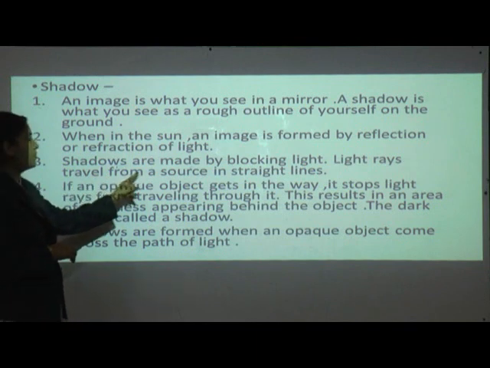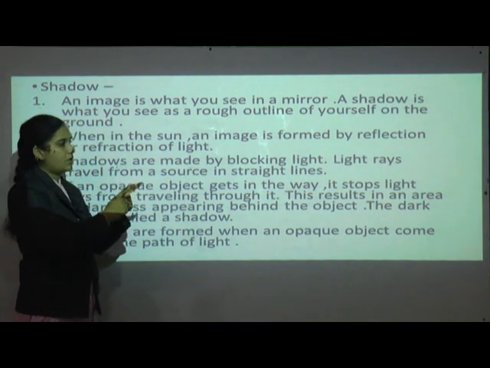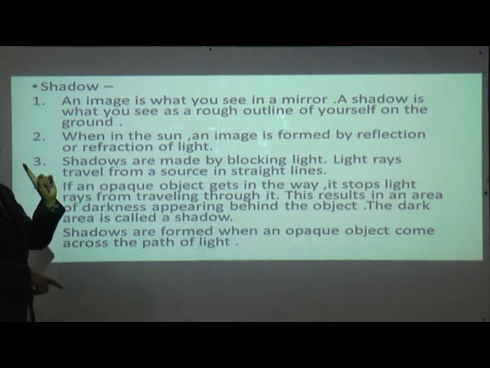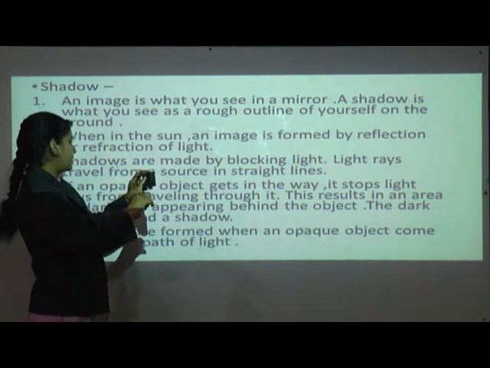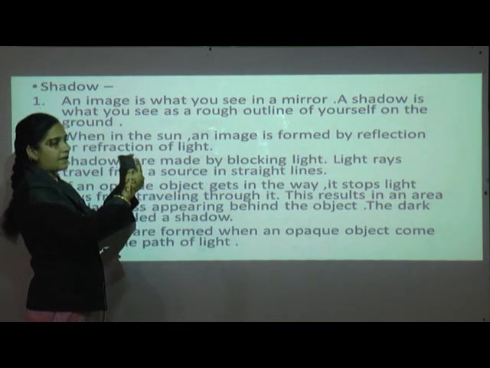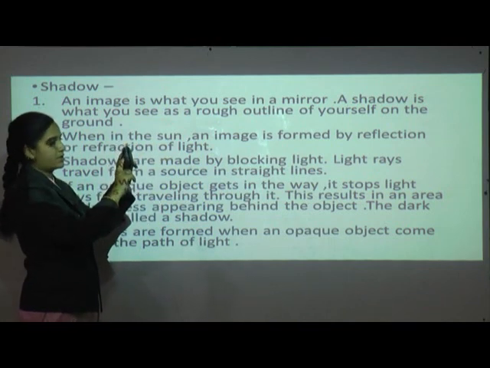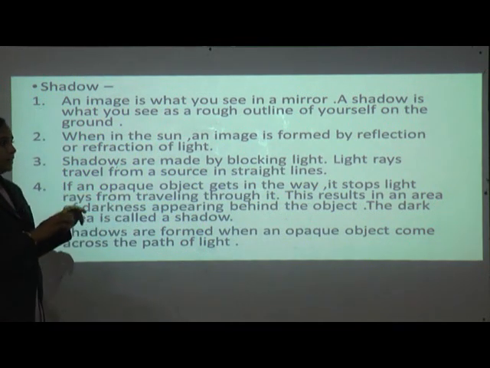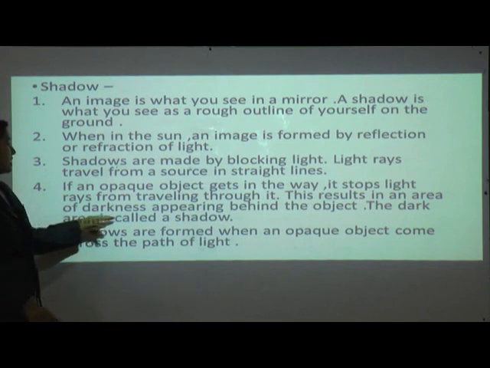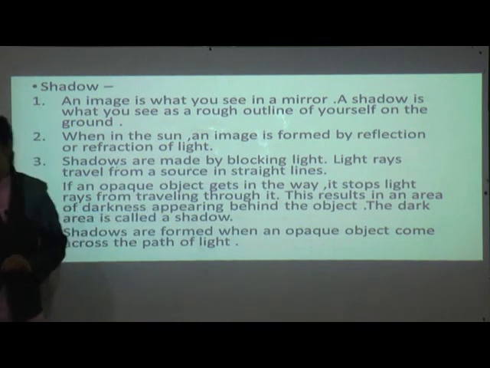Light rays travel from a source in straight lines. Fourth point, if an opaque object gets in the way, it stops light rays from traveling through it. Okay, so this duster is an opaque object. So it stops light rays from traveling through it, so that I can't see through this duster, isn't it? This results in an area of darkness appearing behind the object. The dark area is called a shadow.